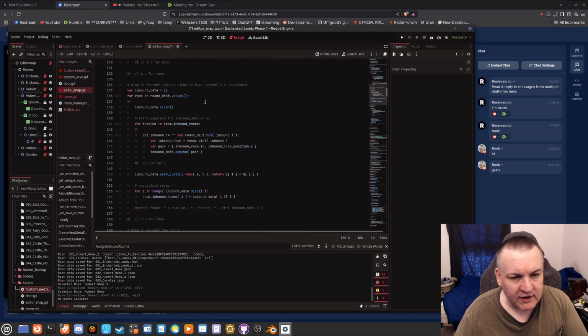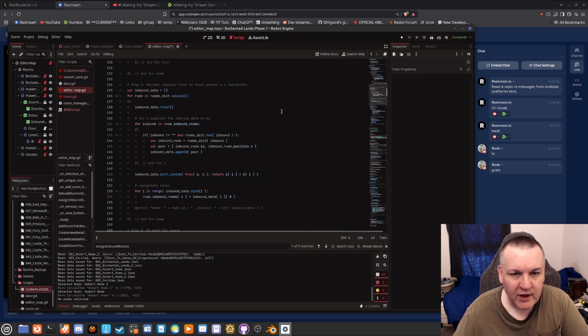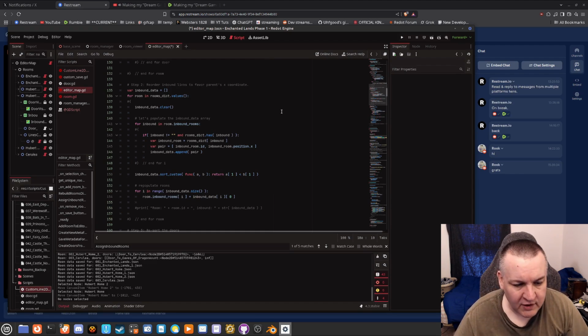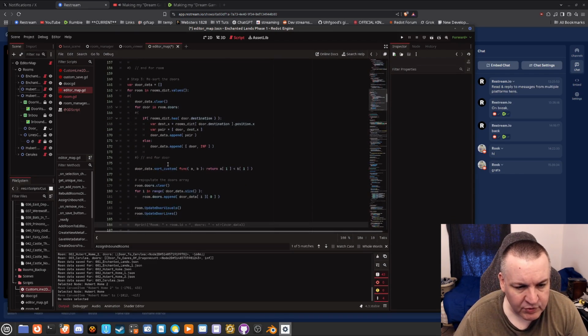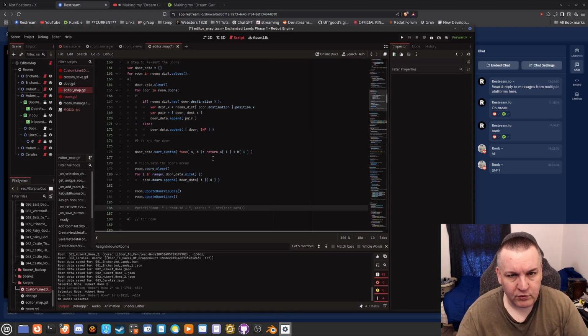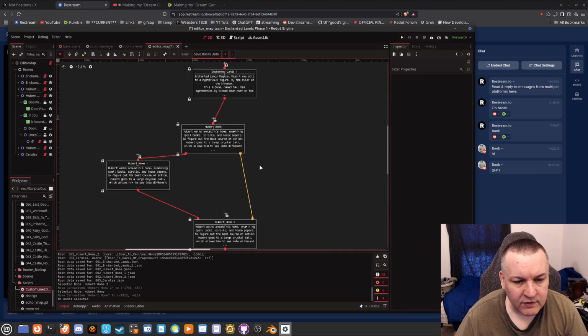The thing that I worked on today was step 2, reordering inbound links to favor the parent's x coordinate. So that way, if it's on the left, then it'll rearrange the inbound links so that it stays on the side that it's on. And then I also did the exact same thing with the doors. A little bit different, but it's pretty much the same deal. We sort it by X position, whether that was ascending order or descending order, I don't remember. Anyways, from low to high, so that it'll sort the doors depending on where the room is in relation to it.